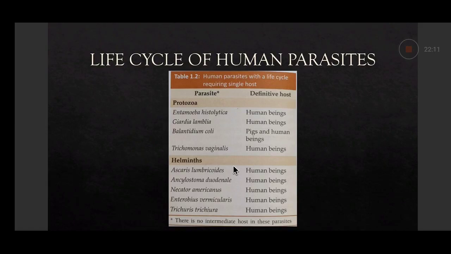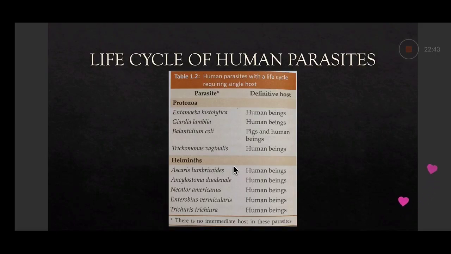In this, Ascaris lumbricoides, which is a roundworm, through the feco-oral route. Only a single host, the human being, is the definitive host. So there is no intermediate host in all these. And Ancylostoma duodenale and Necator americanus, both are hookworms. Human being is the definitive host, and the portal of entry, as we discussed, is through walking barefoot, piercing through the unbroken skin by filariform larvae.